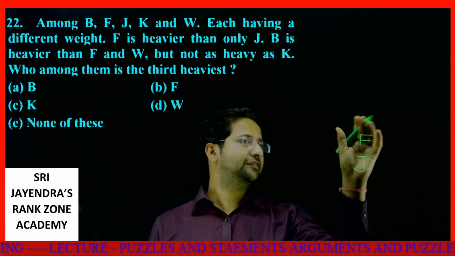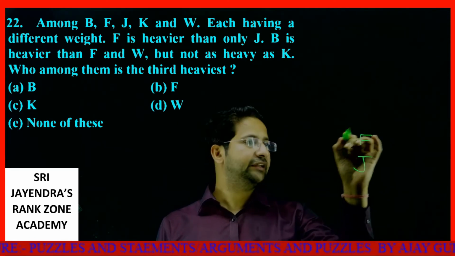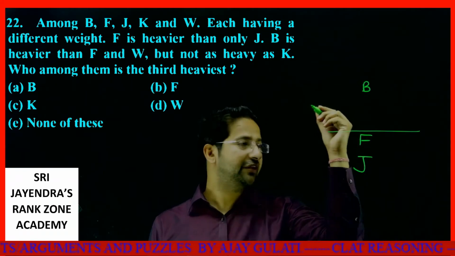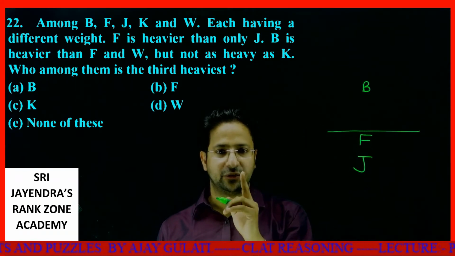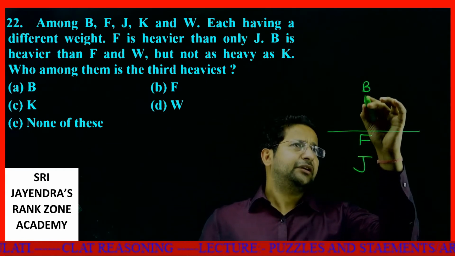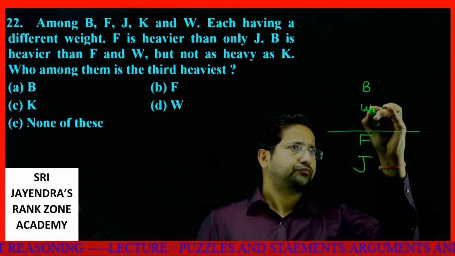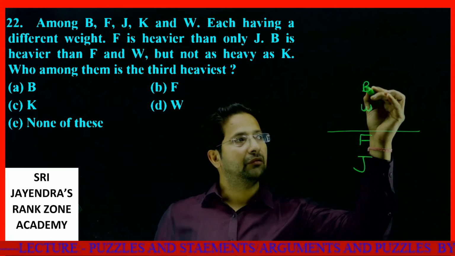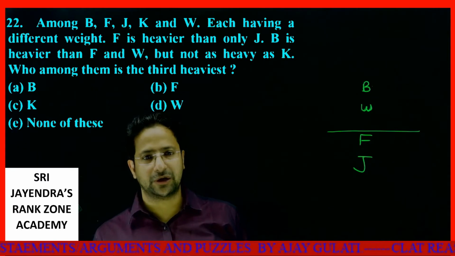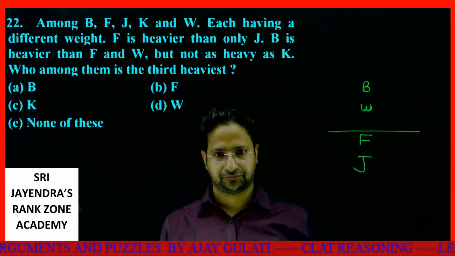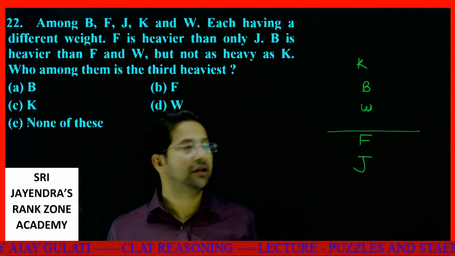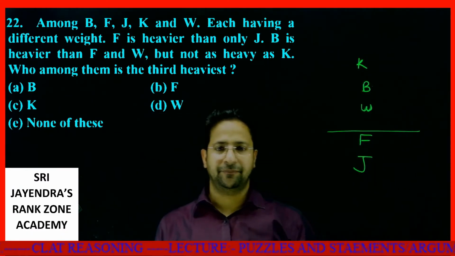B is heavier than F and W. So W will come before B. We already know B is heavier than F. Okay. B is heavier than F and W, but not as heavy as K. So K will be at the top. Now we have got each and everything.